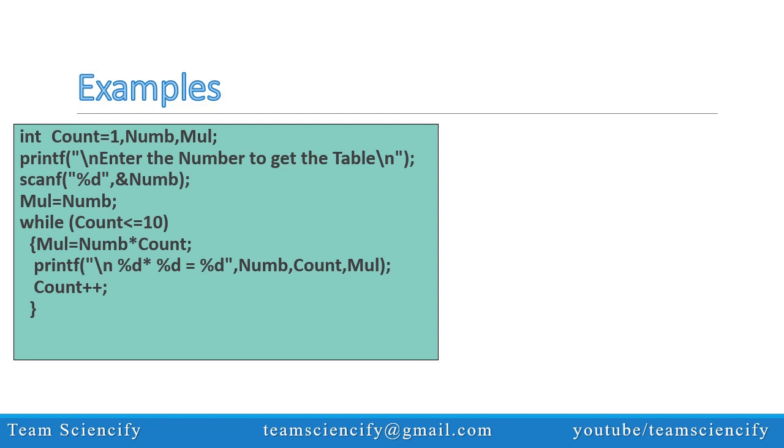If this condition is true, then the loop statement will be executed, that is mul is equal to mul into count. Each time the condition becomes true, the printf command inside the loop will be executed and mul will be printed. Also, the counter will be incremented by 1 every time the condition becomes true. In this way, up to the value of count equal to 10, the loop statement will be executed. After that, it will come out of the loop.